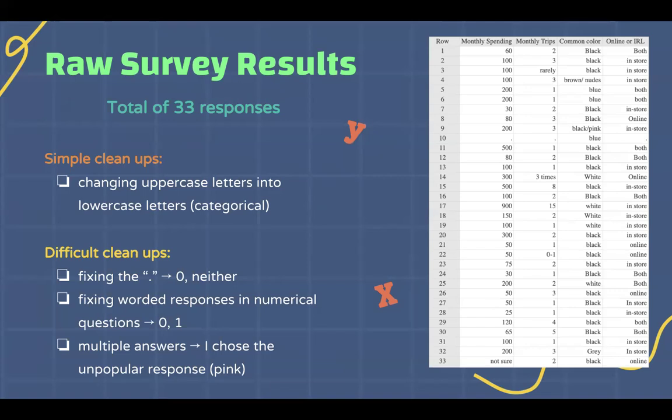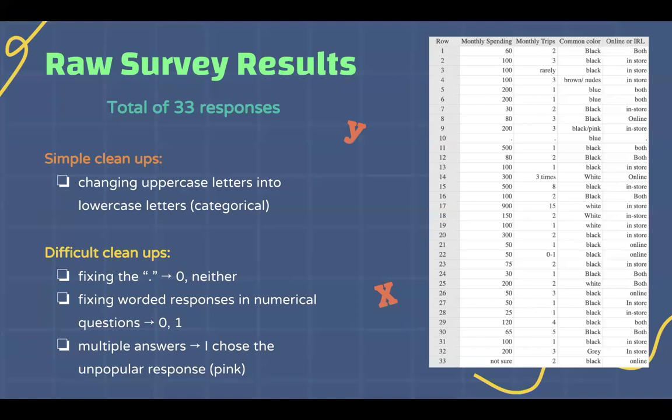Some difficult cleanups we had to deal with were that there was one person who responded with periods for the majority of their responses. So unfortunately, we had to switch these responses in the numerical questions to zeros. And for the online or in real life question, we decided to put neither, even though it doesn't make sense that you prefer neither shopping online or in real life. But we couldn't exactly choose an opinion for them, so we just decided to say neither.